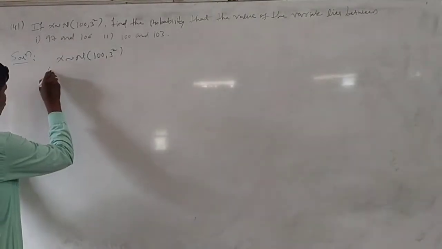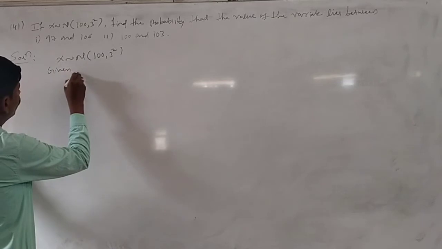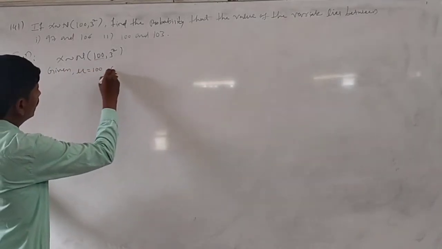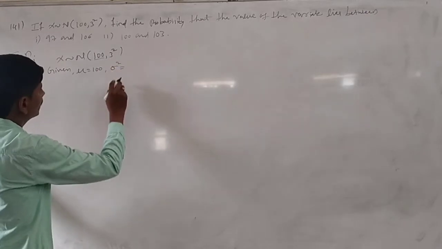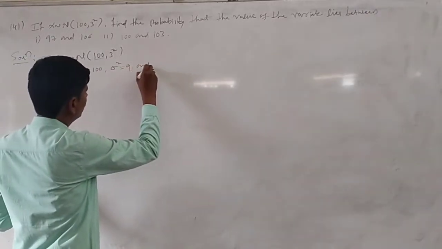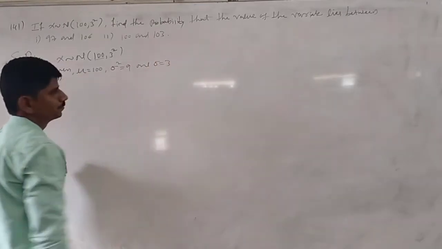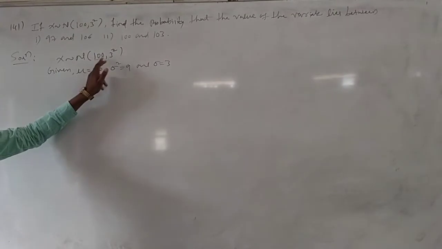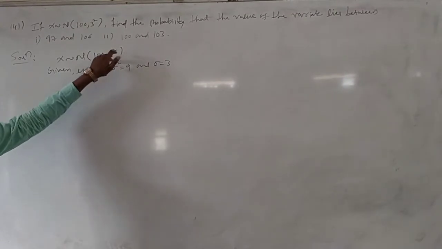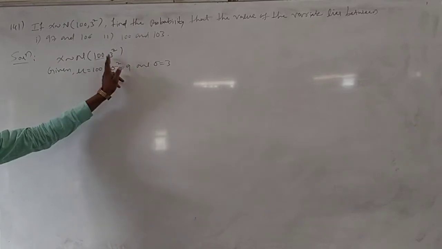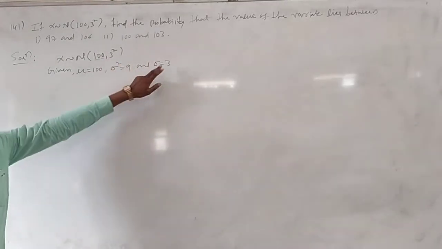Therefore, given mu is 100 and sigma squared is 3 squared, which is 9, and sigma equals 3. Sigma is the square root of 9, which is 3.